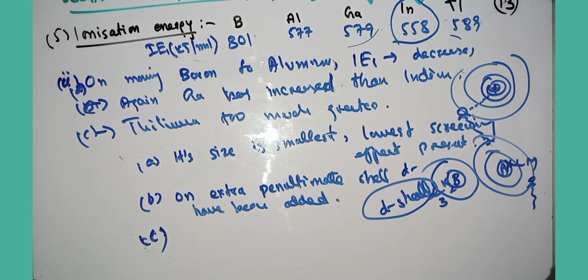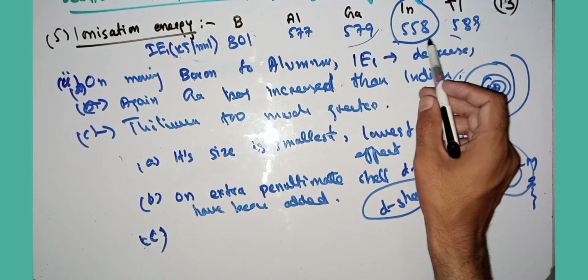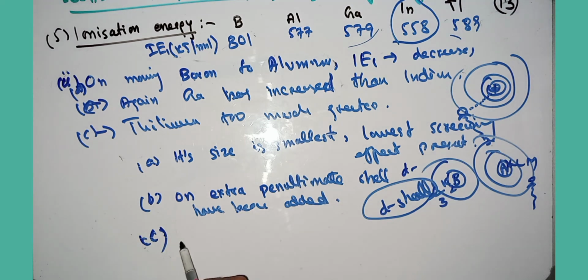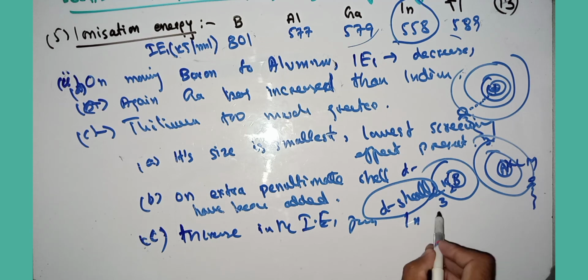While again, thallium has a much greater ionization energy. What is the reason for the increase in first ionization energy from indium to thallium?